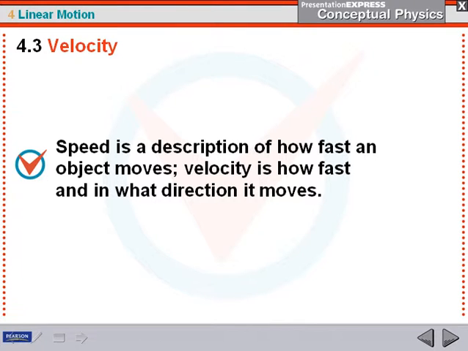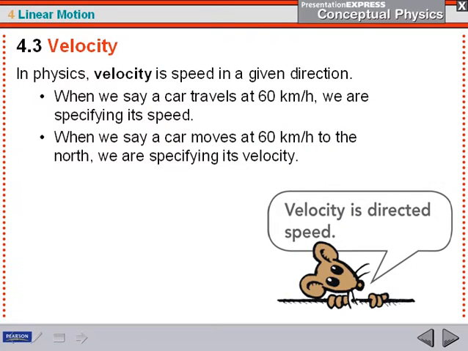This is the 4.3 podcast, chapter 4, section 3, and it's on velocity. So if speed is a description of how fast an object moves, velocity is how fast an object moves and in what direction, because velocity, we all know, is a vector. So in physics, velocity is speed in a given direction.